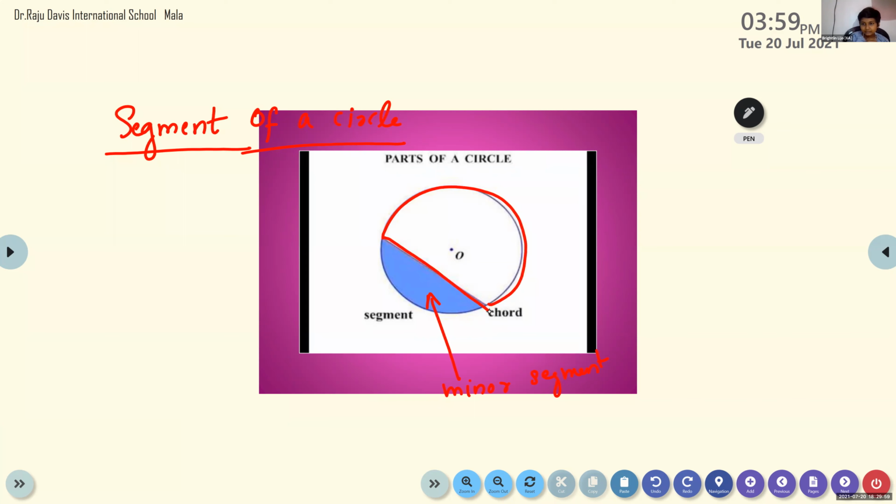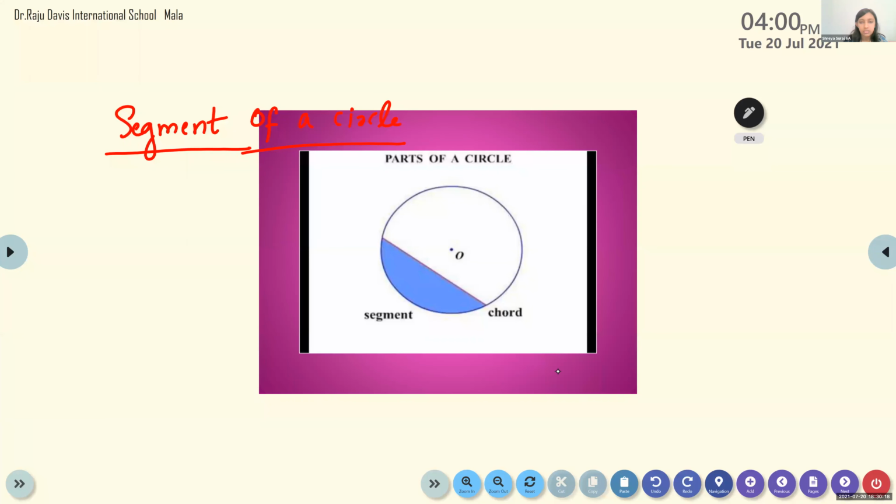Minor and major segment, when we join, what will you get? A circle. So you understood about segment? Sector is the region between two radii and an arc. Segment is the region between one chord and an arc. Clear? That's correct.